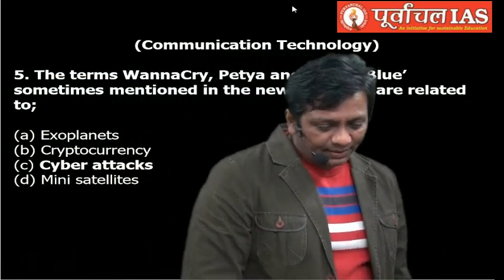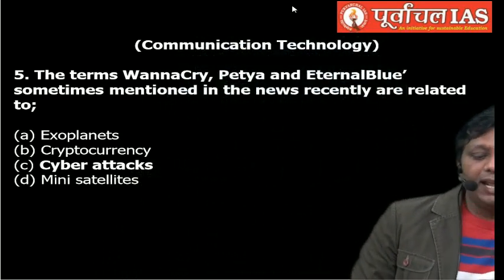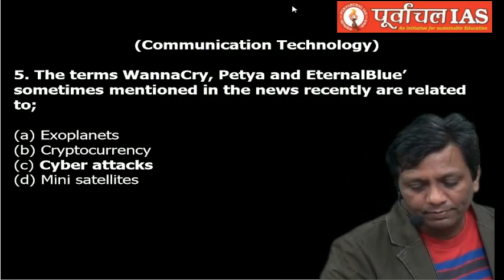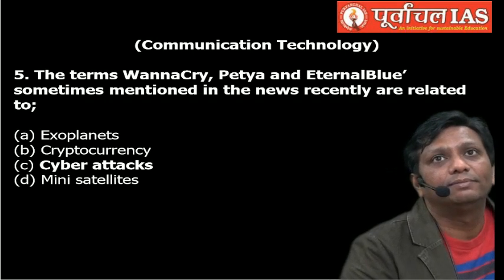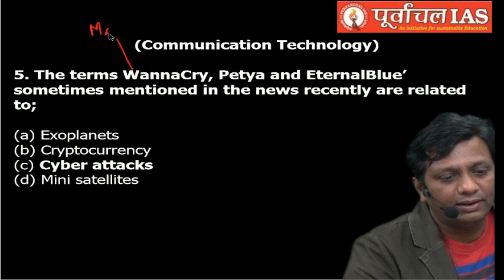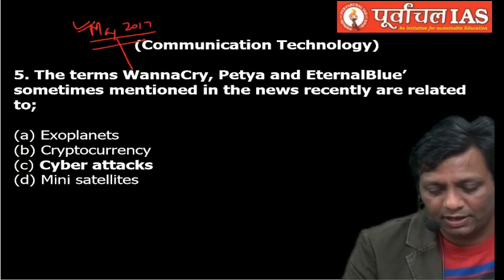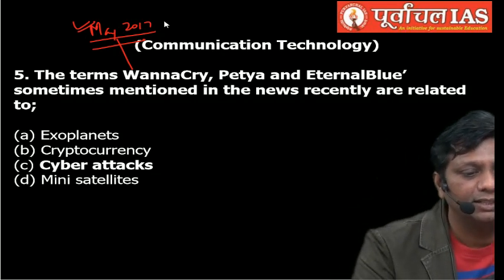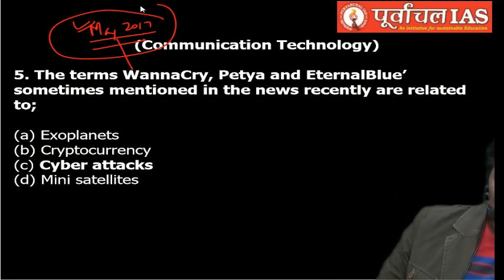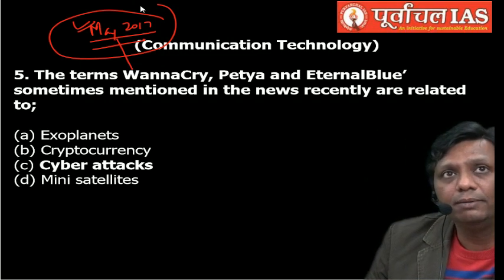Actually, WannaCry is a ransomware worm that spread rapidly across a number of computers. You know in which year? In May 2017. WannaCry was in the news in May 2017. So WannaCry is a ransomware worm that spread rapidly across a number of computers. The year was May 2017. It was popular.